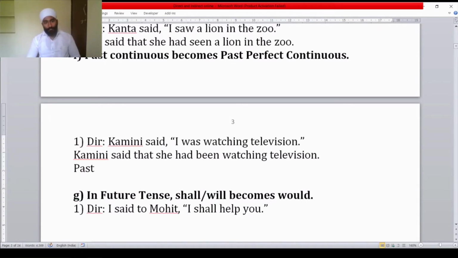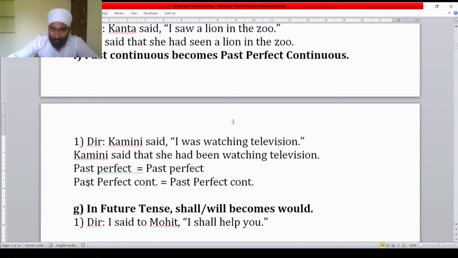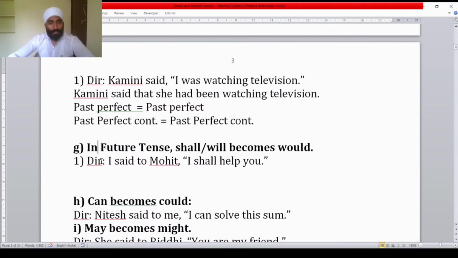Past perfect tense will become past perfect only, and past perfect continuous will become past perfect continuous only. No change. Past perfect will remain past perfect. Past perfect continuous will remain past perfect continuous only. So come on the G. G is showing the future tense. I said to Mohit, "I shall help you."